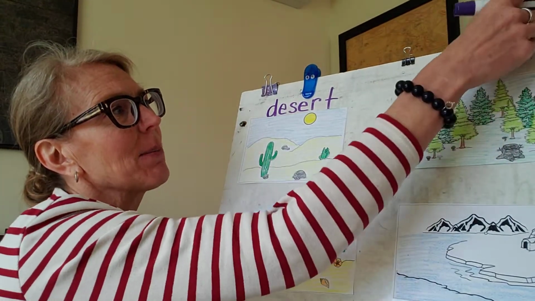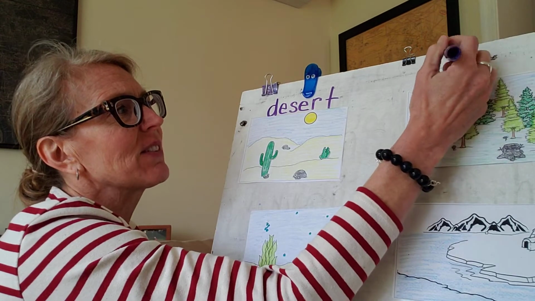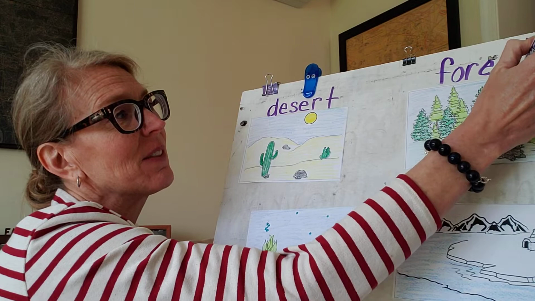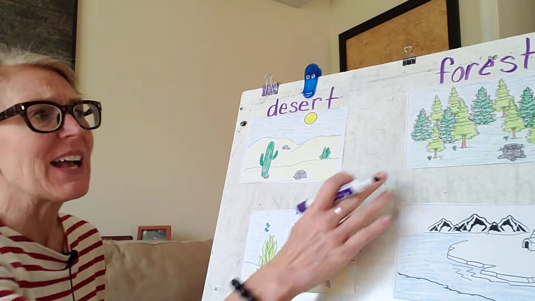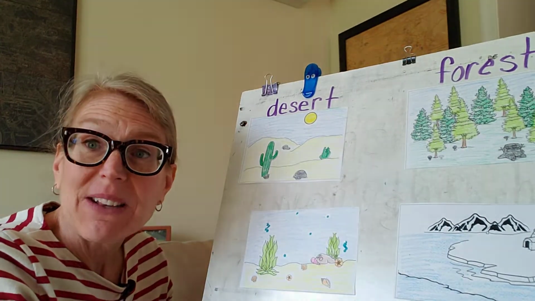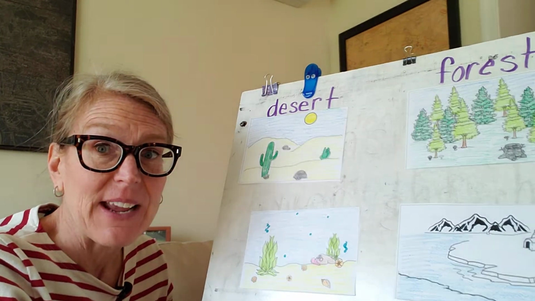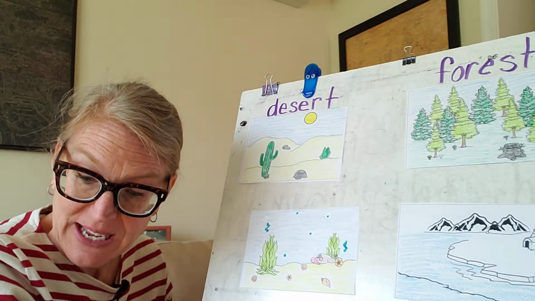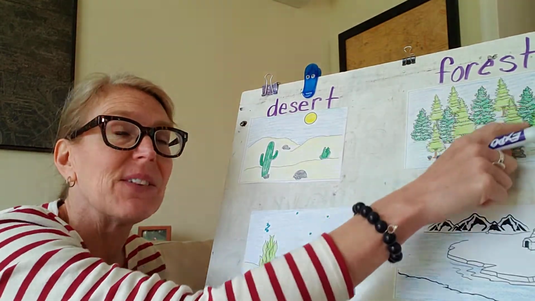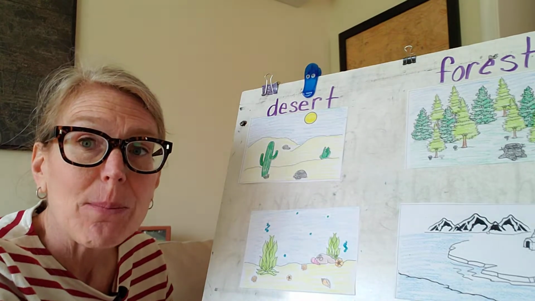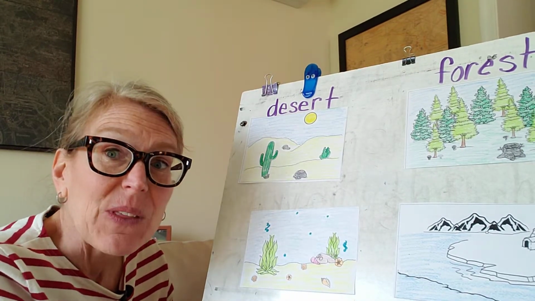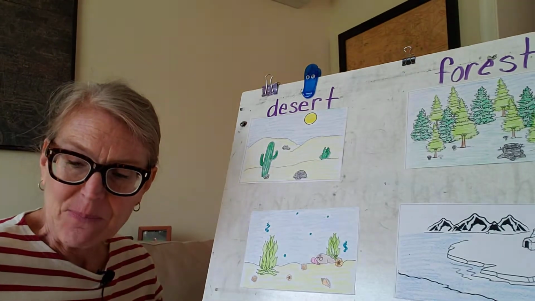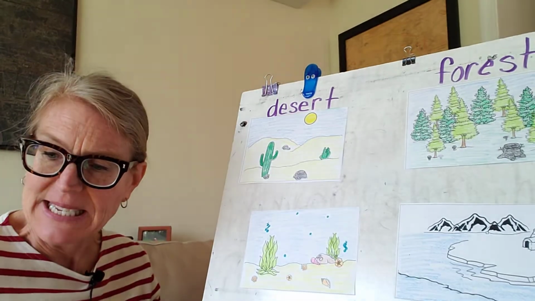The next one we're going to talk about is the forest, okay? That's also a system. That's a habitat, okay? And in the forest, lots and lots of trees grow. So that means a lot of the animals that live there need all those trees, okay? So again, the plants and animals that live in that forest habitat are all part of a system. That means within that system, they get everything they need there, okay? The forest has everything that they might need there.